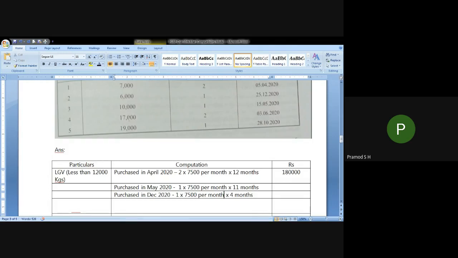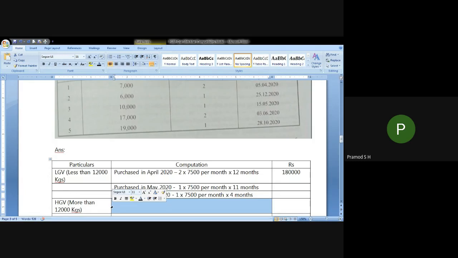Now serial number 4 and 5 relate to heavy goods vehicles, weighing more than 12,000 kgs. So two heavy goods vehicles purchased in the month of June 2020. Excluding April and May, for the entire 10 months you have to compute presumptive income. And for heavy goods vehicle it is 1000 per ton. 17,000 kgs means 17 tons.